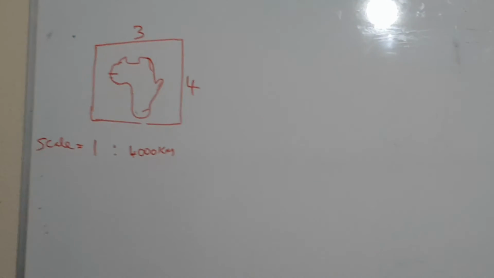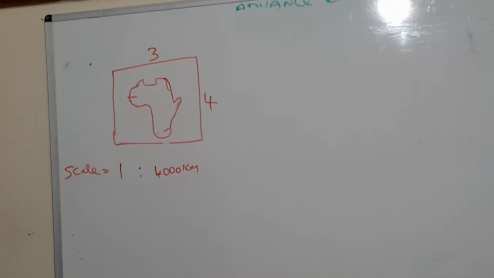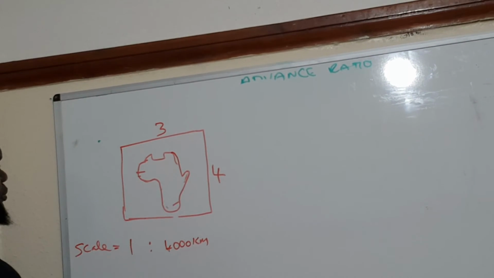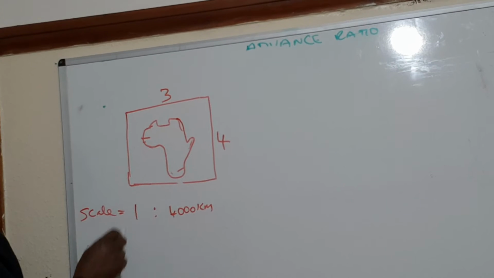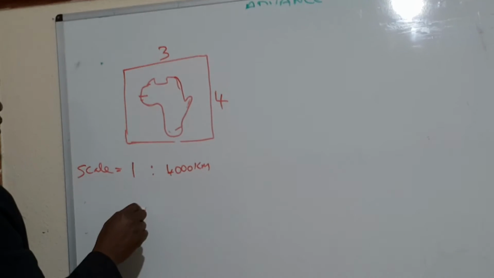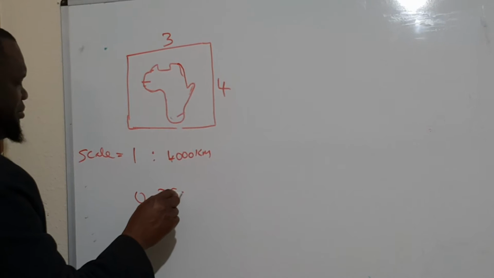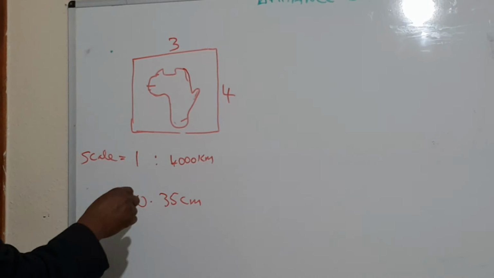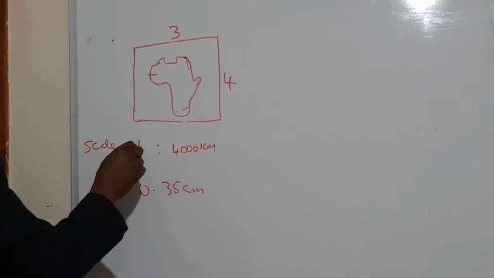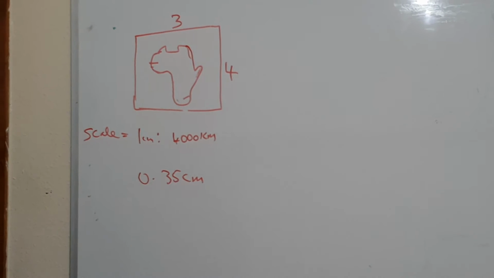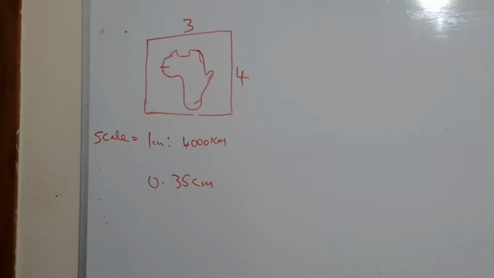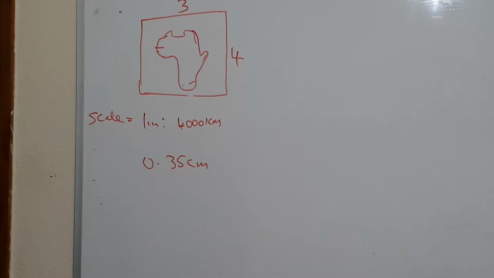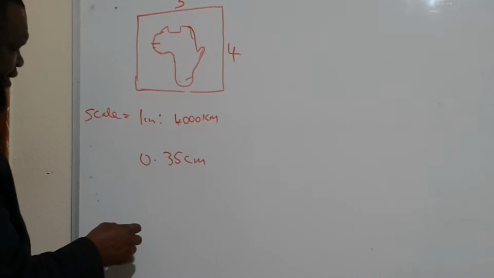Now, if somebody tells you the size of Gambia on the map is 0.35 centimeter. Remember, 1 centimeter on the map is 4,000 kilometers. That's why they simply put it as 1:4,000. Yes. So therefore, what is the size of Gambia? We times that by 4,000. Yes, that's right.